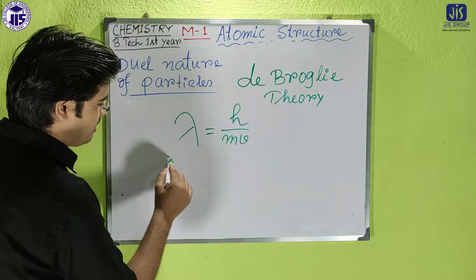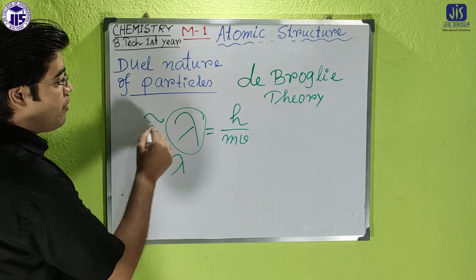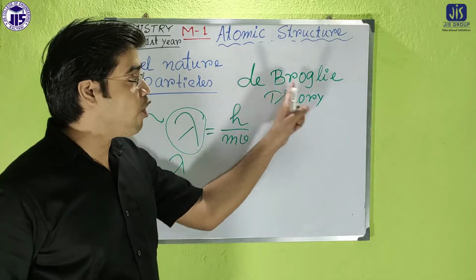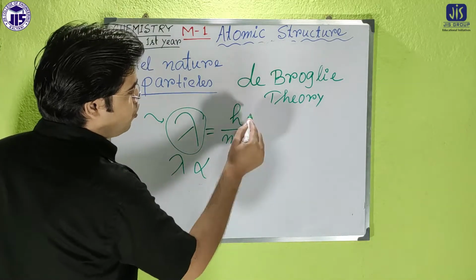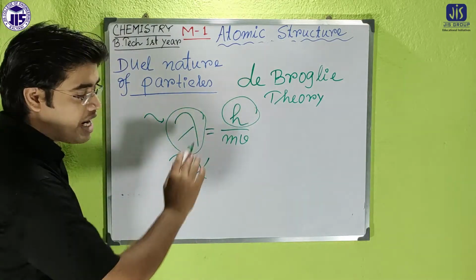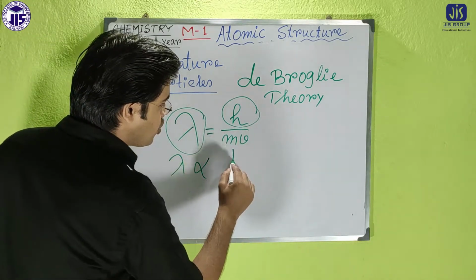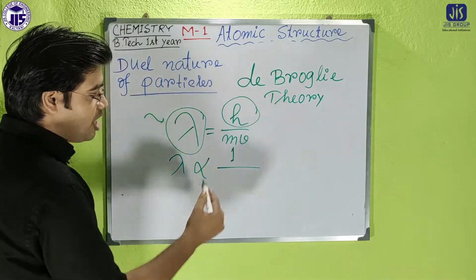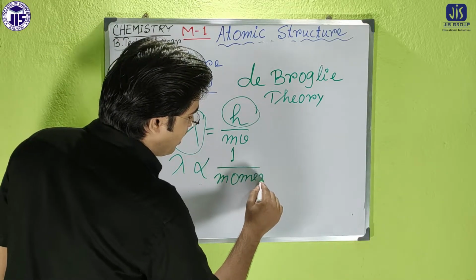Or we can say that lambda, the wavelength or matter wave, also called the de Broglie wavelength, is proportional to, as you know, h the Planck constant, and mv, that is the momentum. So we can write that lambda is inversely proportional to momentum.